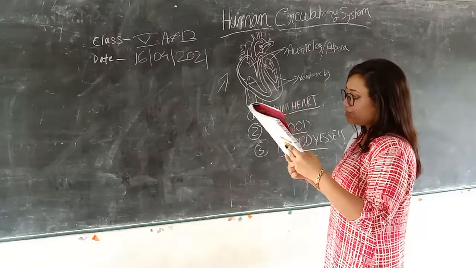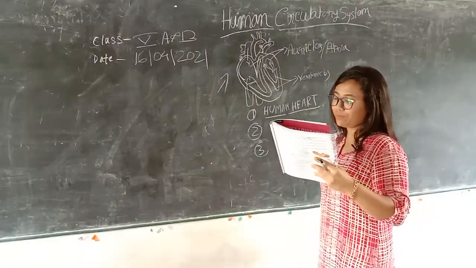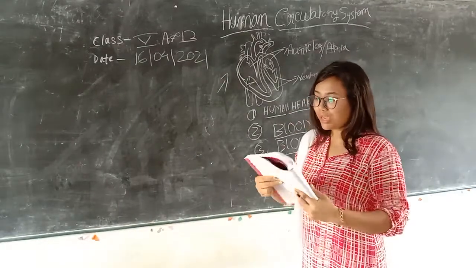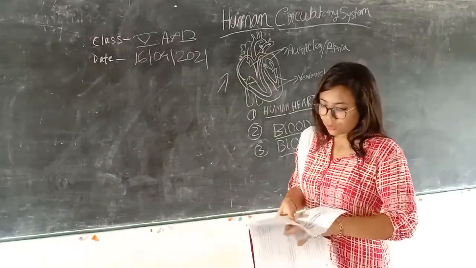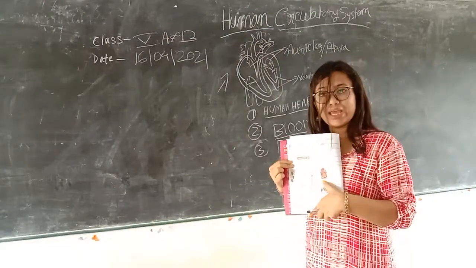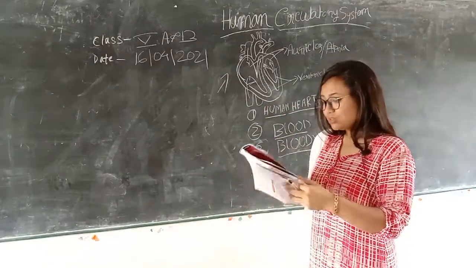The heart is divided into 4 chambers, as you can read in your book, and you can also see the drawing on page number 4. I have also drawn it my way.